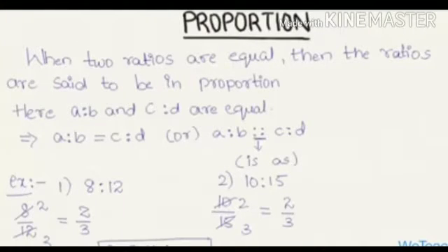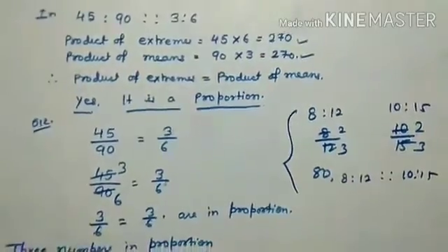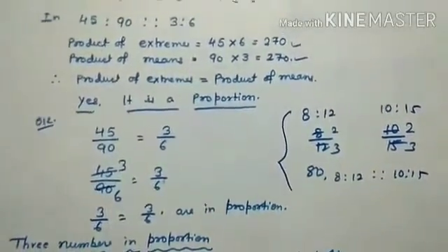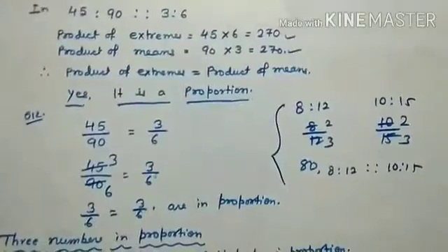Now one example is here. When two ratios are equal, then the ratios are said to be in proportion. 8 is to 12 and 10 is to 15. So 8 by 12 and 10 by 15, both sides are 2 by 3 and 2 by 3, so this is a proportion. Now another example: 45 is to 90 and proportion sign 3 is to 6.